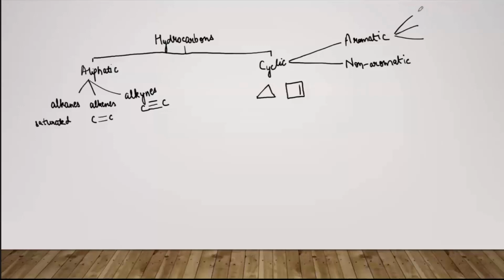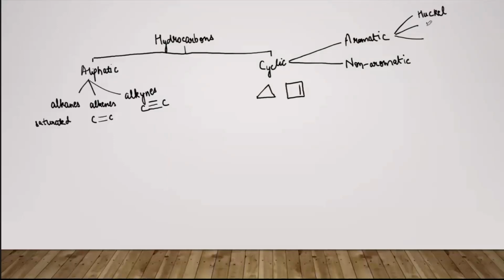It says that there must be 4n plus 2 pi electrons in that compound, where n is a whole number, and so 4n plus 2 pi electrons should be there.